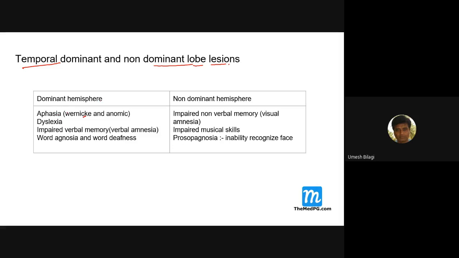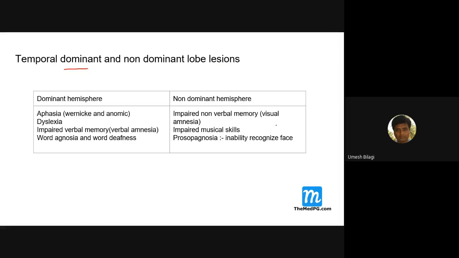In the dominant hemisphere, as you know, there will be aphasia, that is Wernicke's aphasia, and dyslexia. Dyslexia is on which side? Dominant side. Dysgraphia is on the non-dominant side.